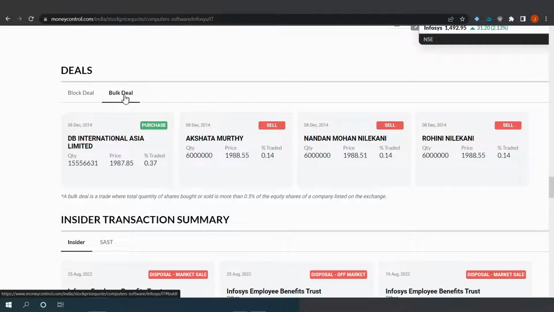This column is known as bulk deal, which is under the same deals section. And here you can see a bulk deal is where the total quantity of the shares bought or sold is more than 0.5% of the equity shares of a listed company, right? I have explained to you about the company's capital structure. So if it is more than 0.5% of the equity shares, here you can see the quantities, you need to count the number of digits, the number of zeros, right? So if this quantity divided by the total number of shares the company has is more than 0.5%, then again you'll find the disclosure over here, right?